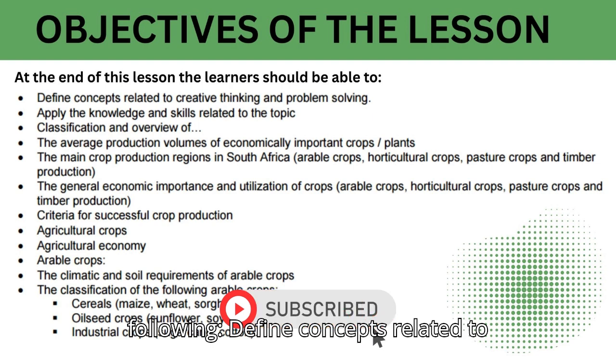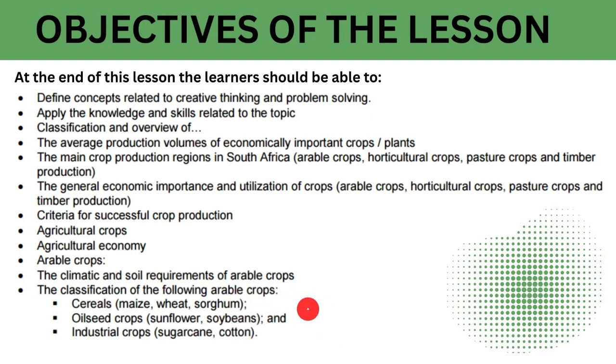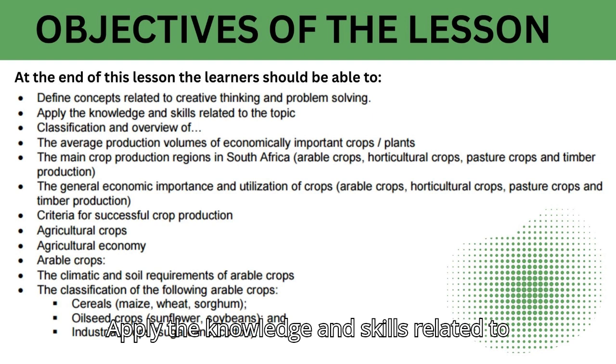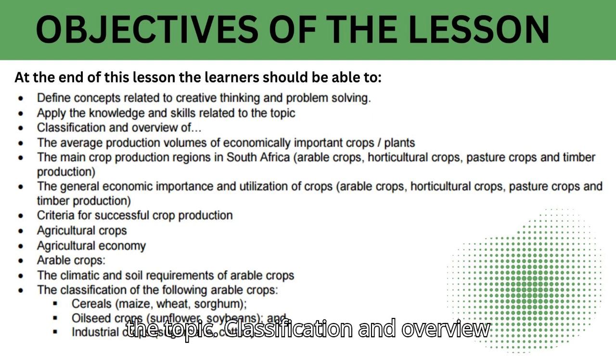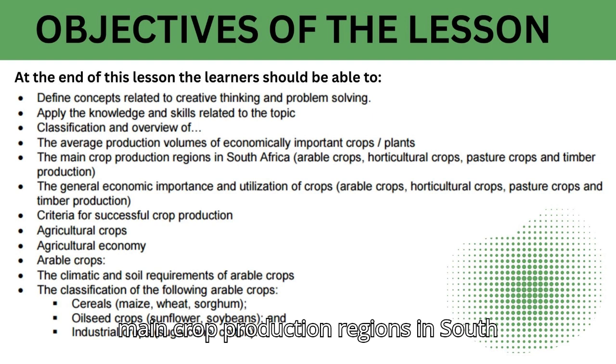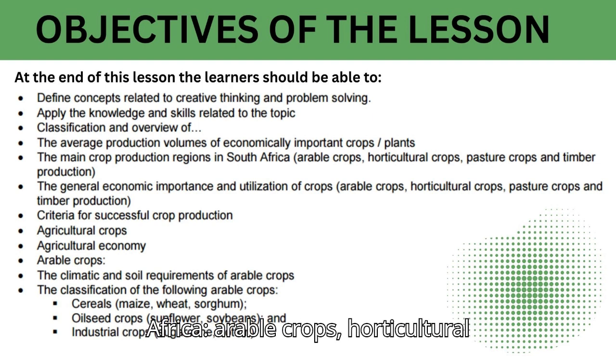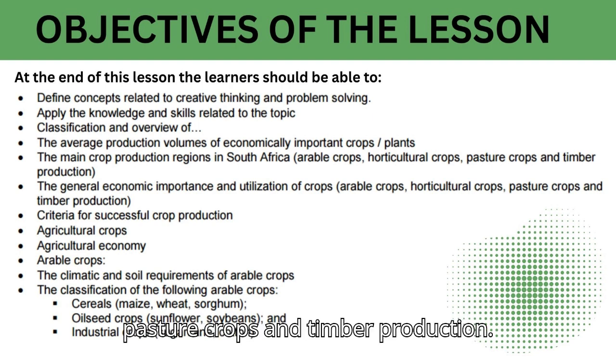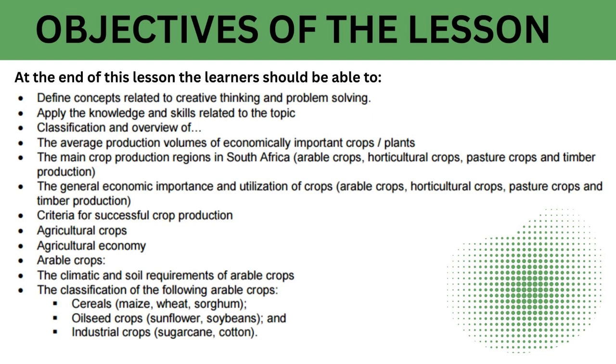Define concepts related to creative thinking and problem solving. Apply the knowledge and skills related to the topic. Classification and overview of the average production volumes of economically important crops/plants. The main crop production regions in South Africa: arable crops, horticultural crops, pasture crops and timber production. The general economic importance and utilization of crops, arable crops, horticultural crops, pasture crops and timber production.